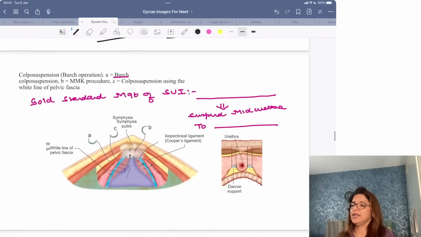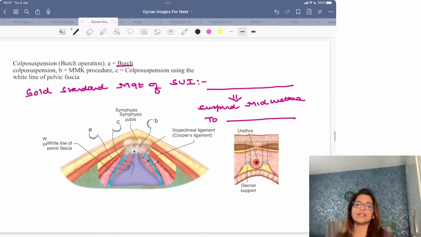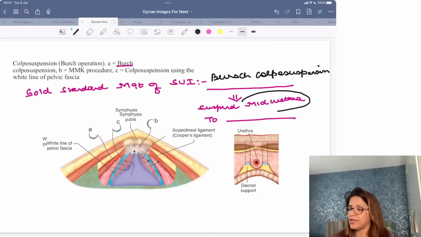Now, this over here is an image where we are seeing that the urethra is being suspended. I just want you to remember that this is Burch colposuspension. In Burch colposuspension, which is the gold standard management of SUI, stress urinary incontinence, you are suspending the mid part of the urethra.